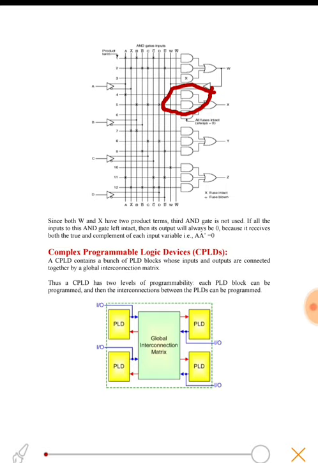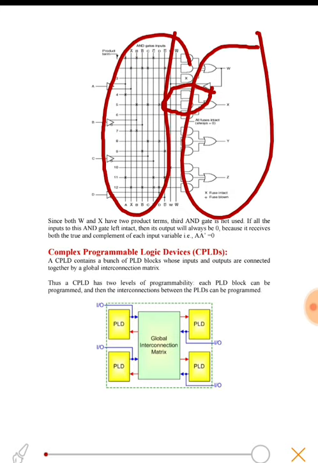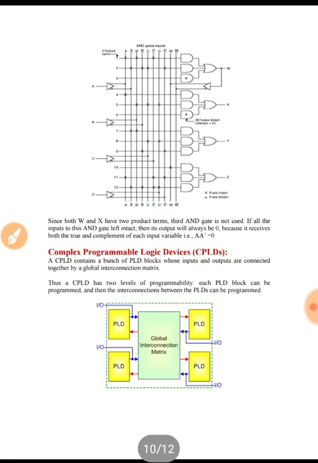We have only 2 minterms. So this is how we can implement our function using PAL, that is only the programmable AND part, and the OR part is intact. We cannot program it.